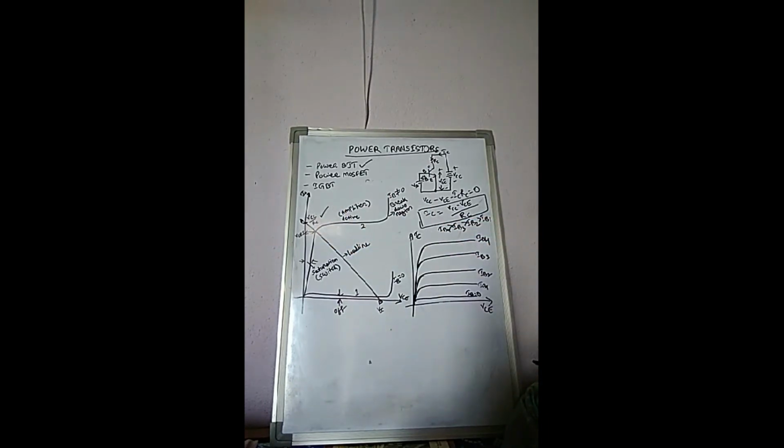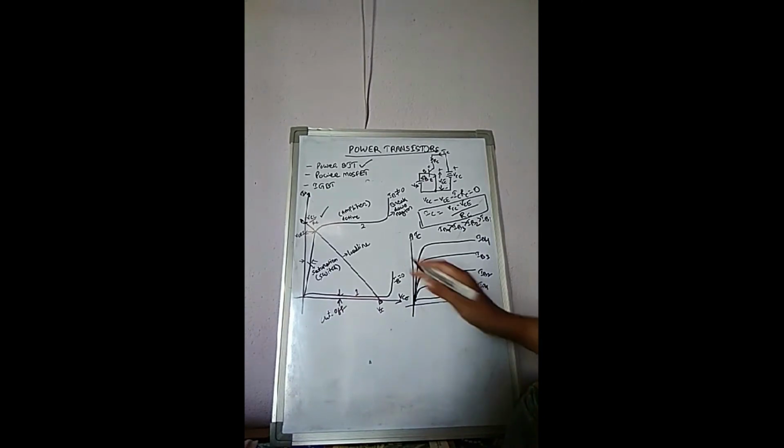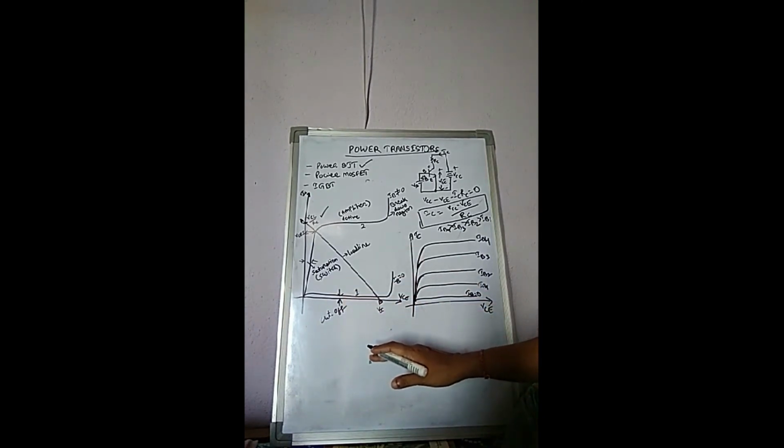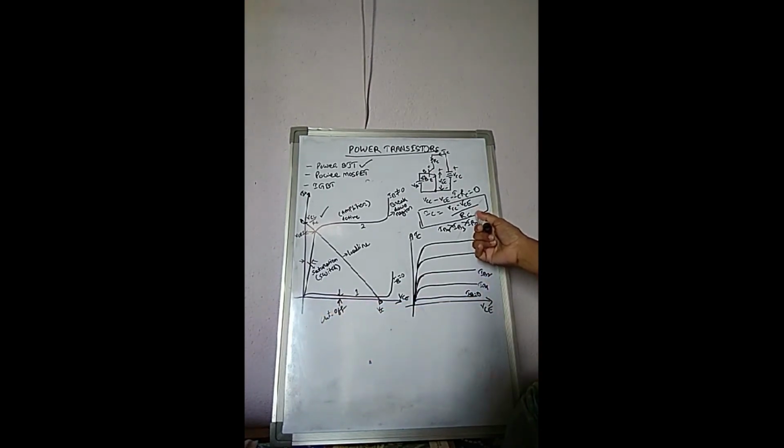Then when the transistor is off, or in the cutoff region, no IC current flows in this region. Transistor off means only VCE is increasing. So if only VCE is there and I know IC, then what did you find?